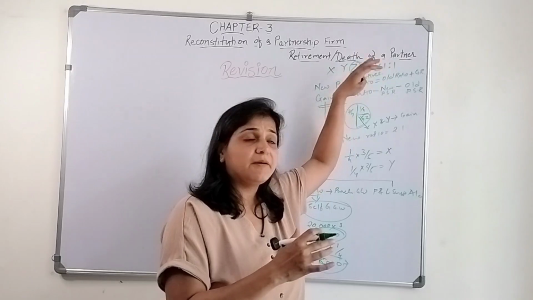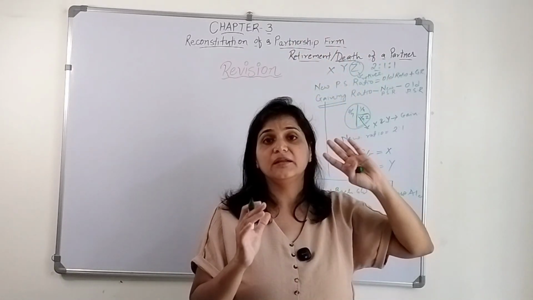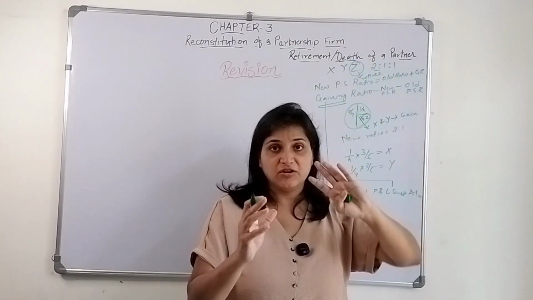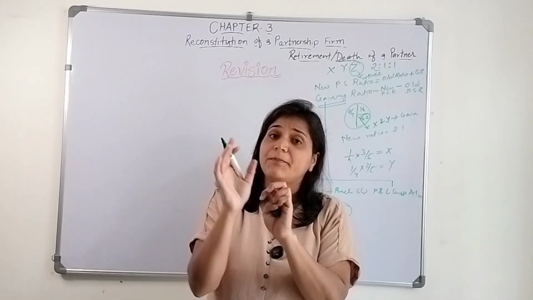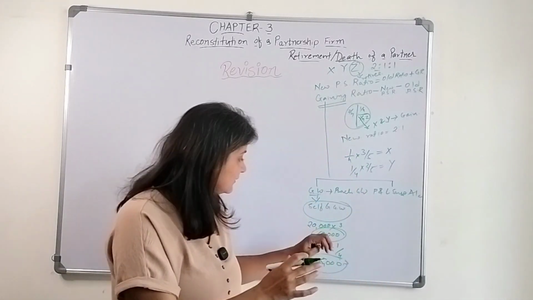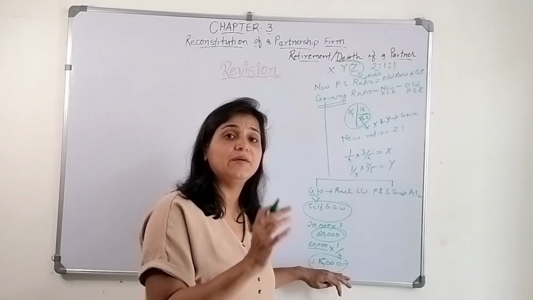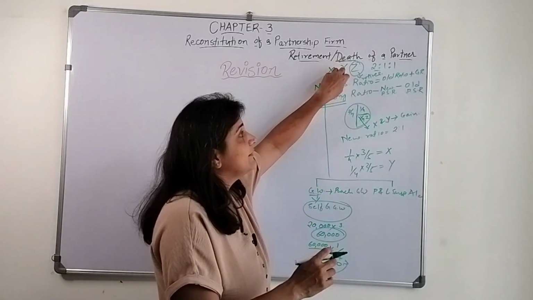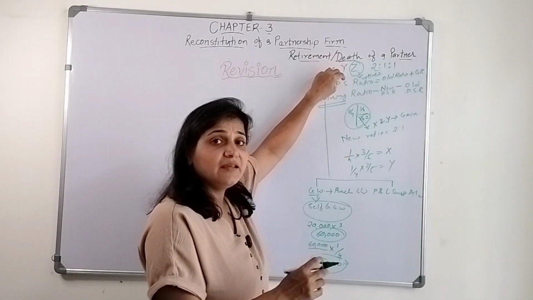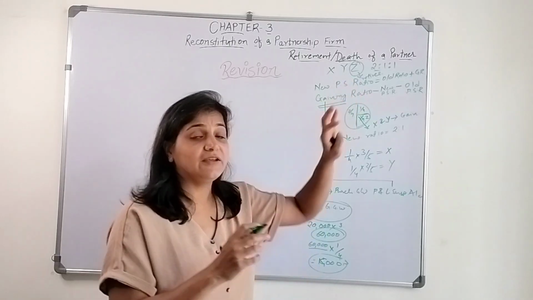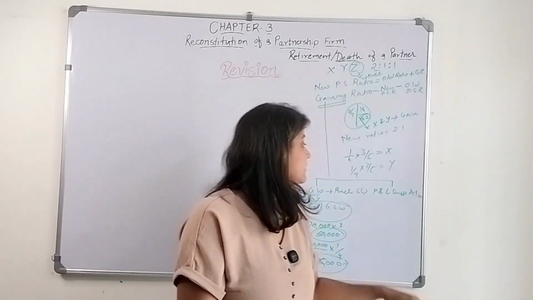The existing partners, that is X and Y, in their new profit sharing ratio, that means the old ratio plus the gaining ratio. So this 15,000 of premium of goodwill will be given by the old existing partners in their gaining ratio, and that is why the gaining ratio is required.